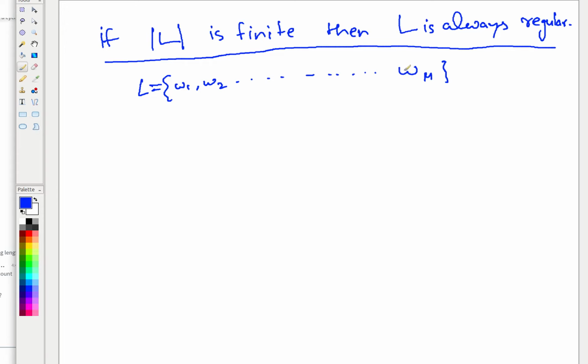Can anyone give a proof? Anyone? Okay. If I say that L is a single string W, where W1 is A1, A2 up to some AK, is this L regular?